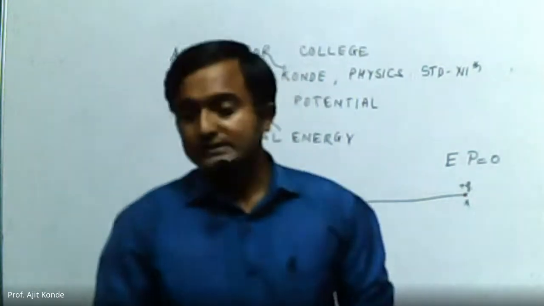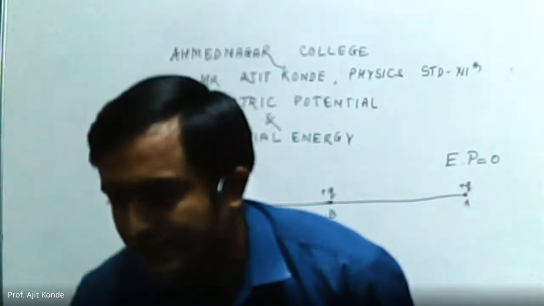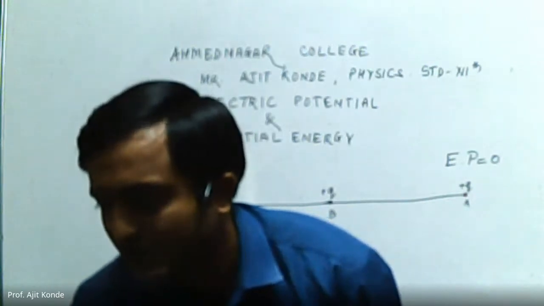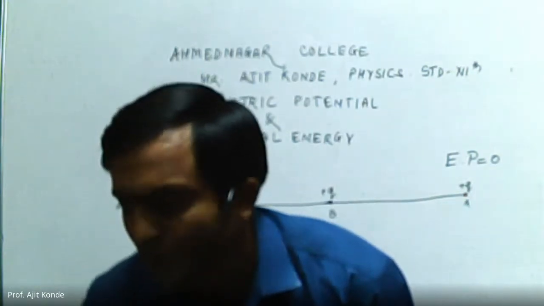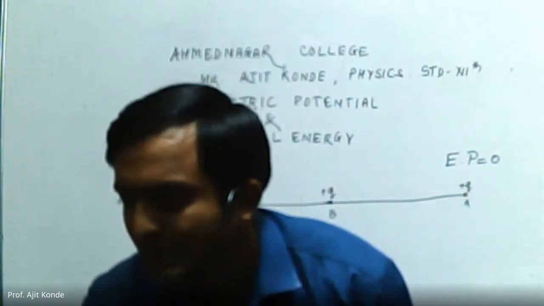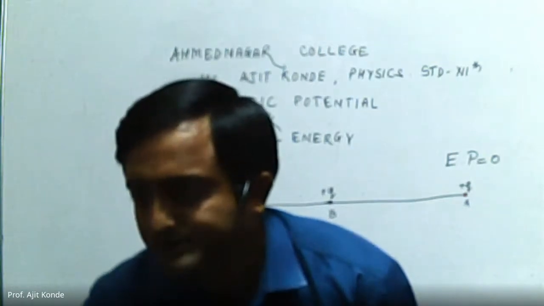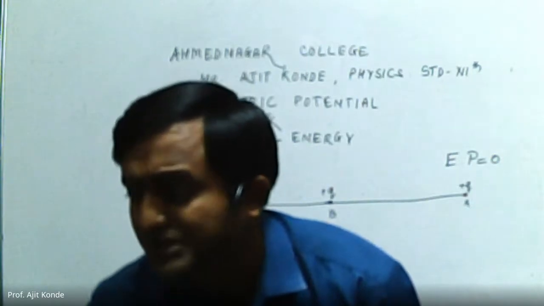Since we have seen what is electric potential energy, according to the definition, I will tell you once again: the amount of energy required to move a charge from infinity to a specific point is called electric potential energy.